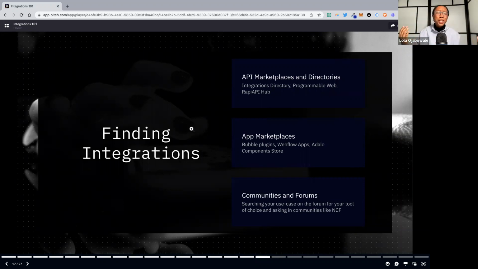And then communities and forums: finding a similar solution through there, or throwing it up on a place like No Code Founders can also surface some tried and tested methods that you could use, or integrations that you can try out.